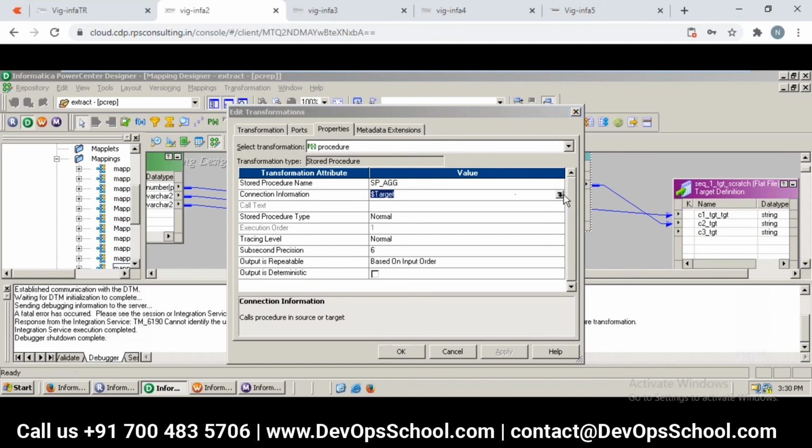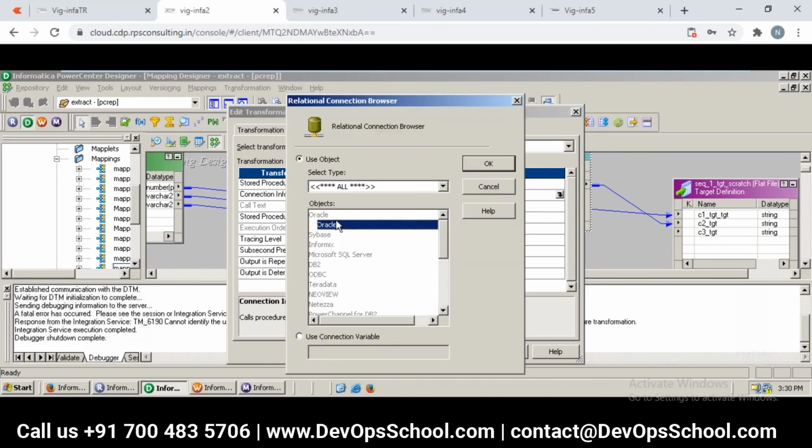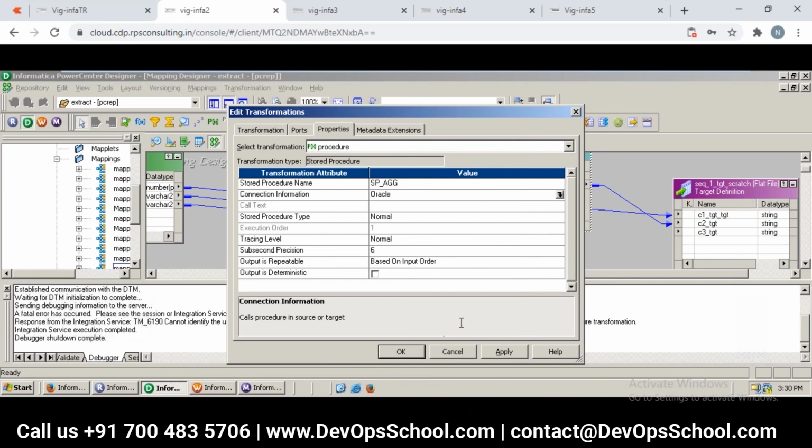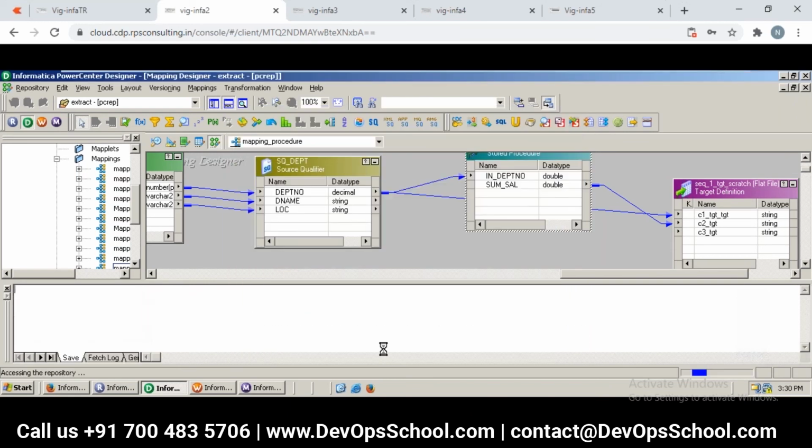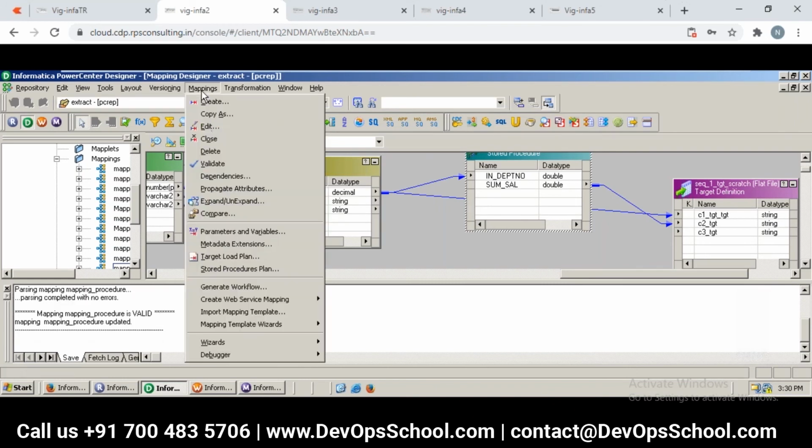So now what can we do? We can just go and supply this particular connection. See, this is a good thing, the debugger is showing the issue here. So now we modified it. Now let us say save. Now it is going to get executed. See how easy this is with a tool.